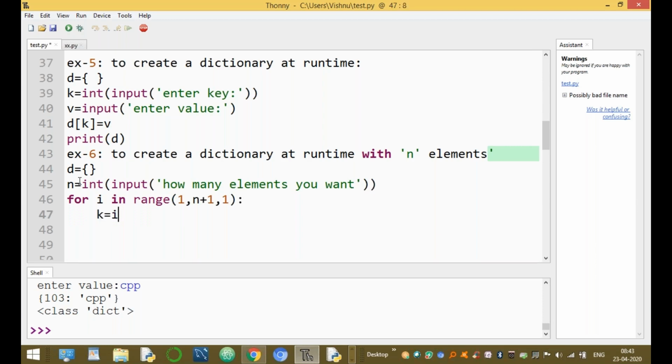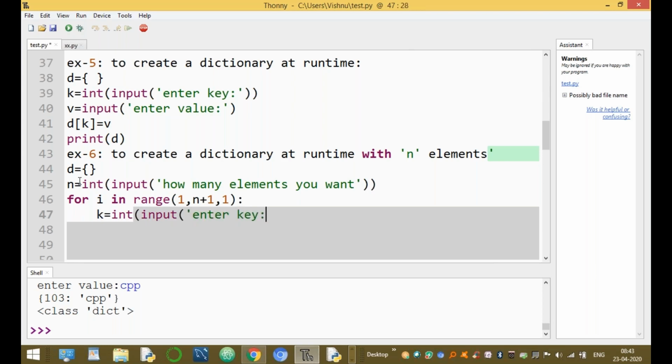Every time enter a value of key: input of enter key. Now V equal to input of enter value of the particular key.